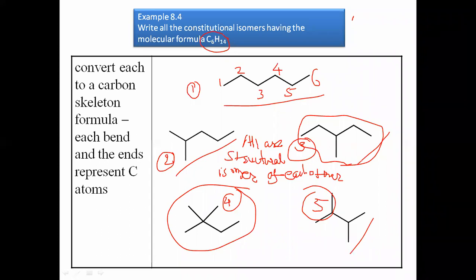The second subtype of constitutional isomers is the positional isomers. Here, instead of carbon and hydrogens, a functional group is present. For example, carbon, carbon, carbon. Here a hydroxy group is present. Here CH3, CH and CH3.